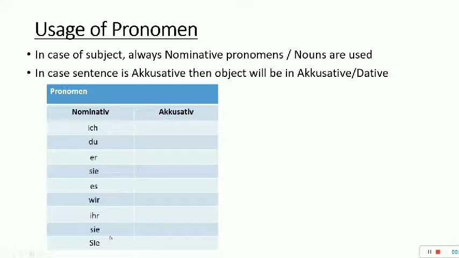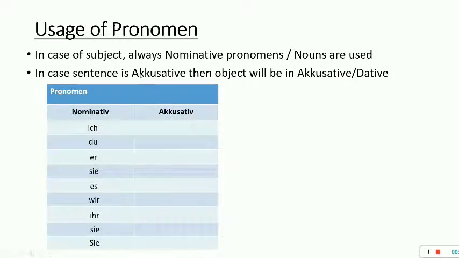If you use a name, like Arman or Vipin, you can directly use it and it does not matter. But if you want to use he, she, it, or I, then you have to take the values from these, because the subject is always nominative.